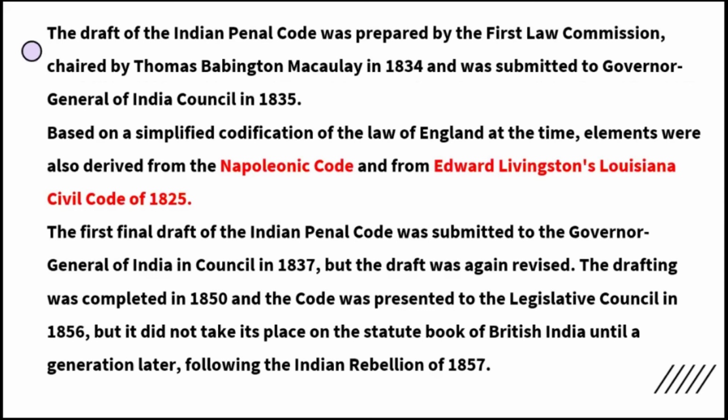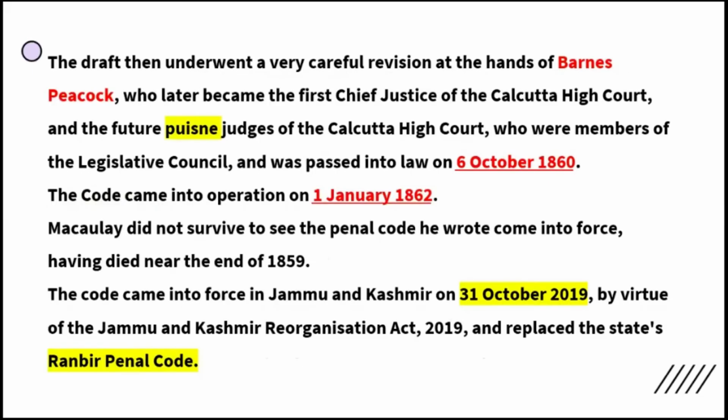Louisiana Civil Code is from USA. The first final draft of IPC was submitted to the Governor General of India in 1837, but the draft was again revised. The drafting was completed in 1850 and the code was presented to the Legislative Council in 1856, but did not take its place on the Statute Book of British India until a generation later, okay, following in 1860.